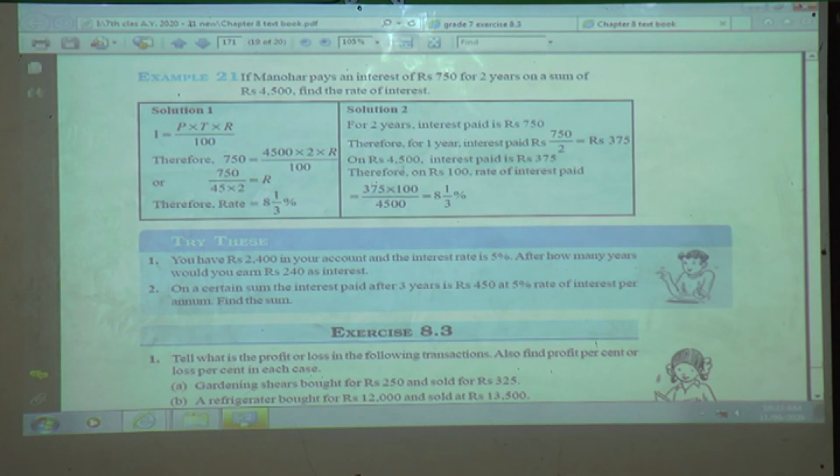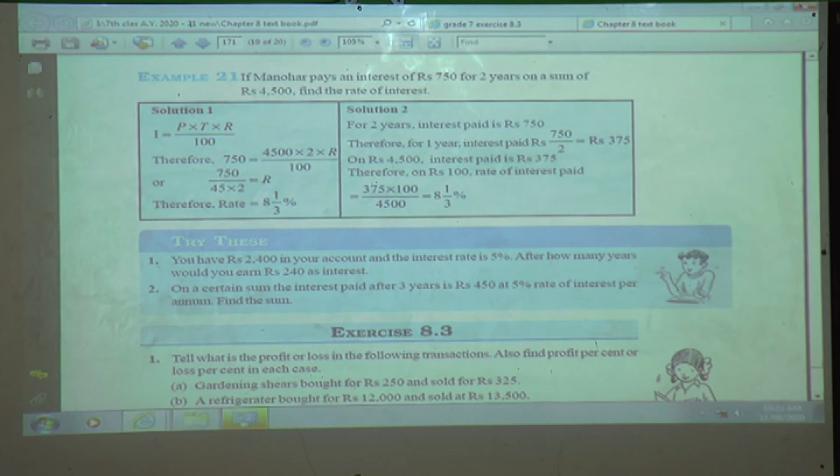On rupees 4,500, interest paid is rupees 375. Therefore, on rupees 100, the interest paid is equal to 375 multiplied by 100 upon 4,500. After reduction, we get 8 whole 1 upon 3%.